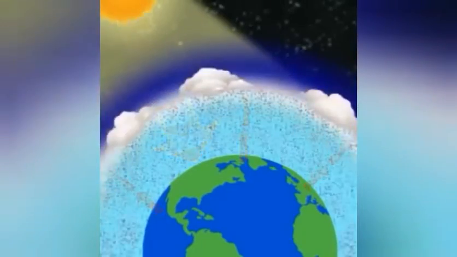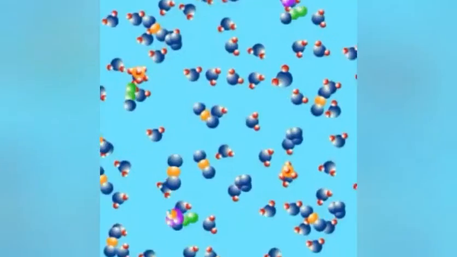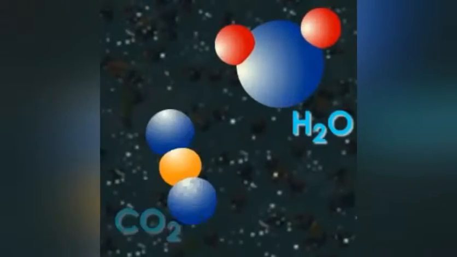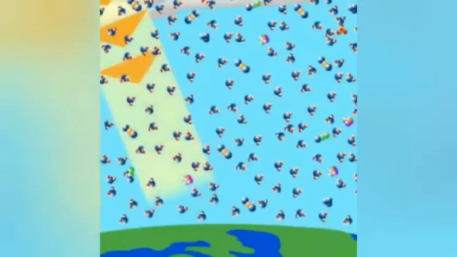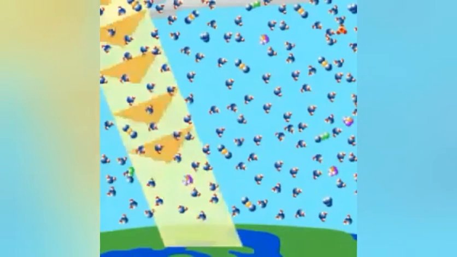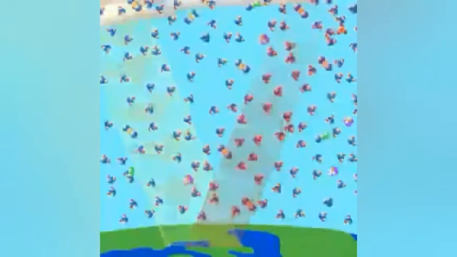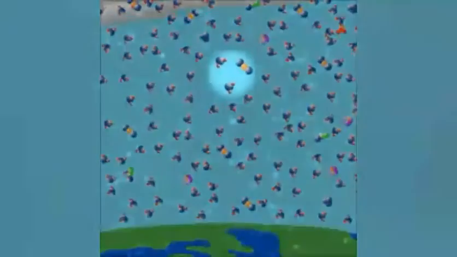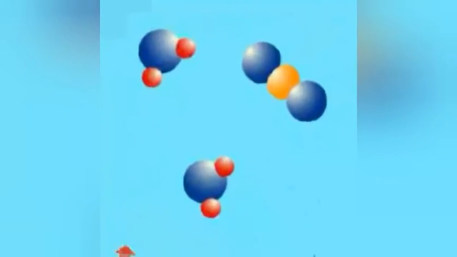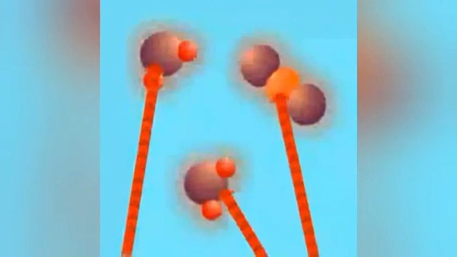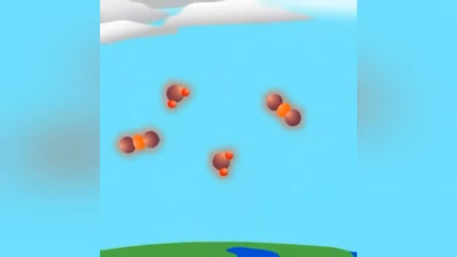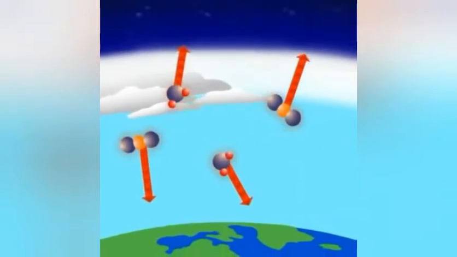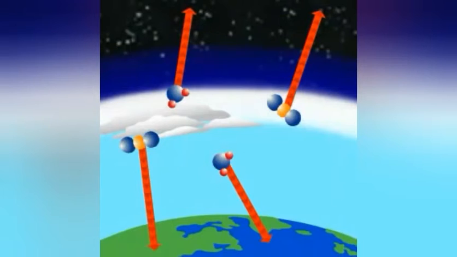There are many greenhouse gases, but the most abundant greenhouse gases are water vapor and carbon dioxide. Short-wave radiation from the sun passes through greenhouse gases, but long-wave radiation is absorbed by them. Greenhouse gases absorb long-wave radiation that is emitted by the surface of the Earth. Subsequently, they re-emit the energy as long-wave radiation in all directions. About half of the re-emitted long-wave radiation does escape into space and contributes to the planet's radiative equilibrium.